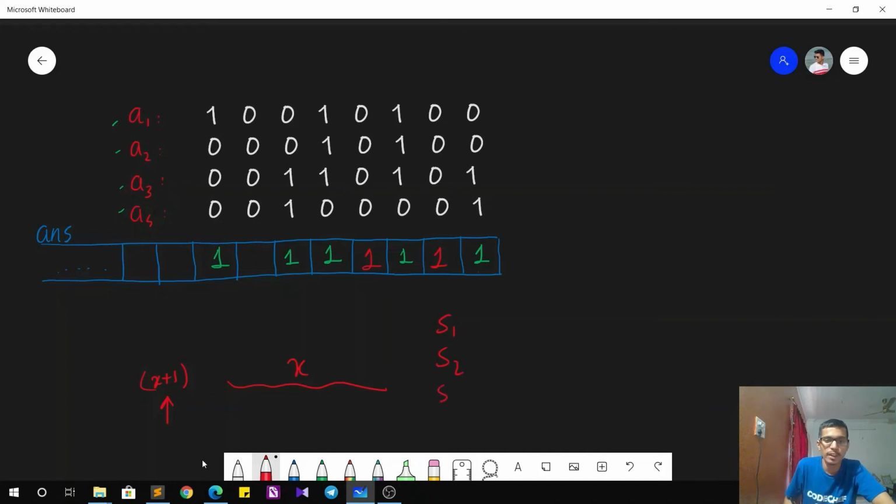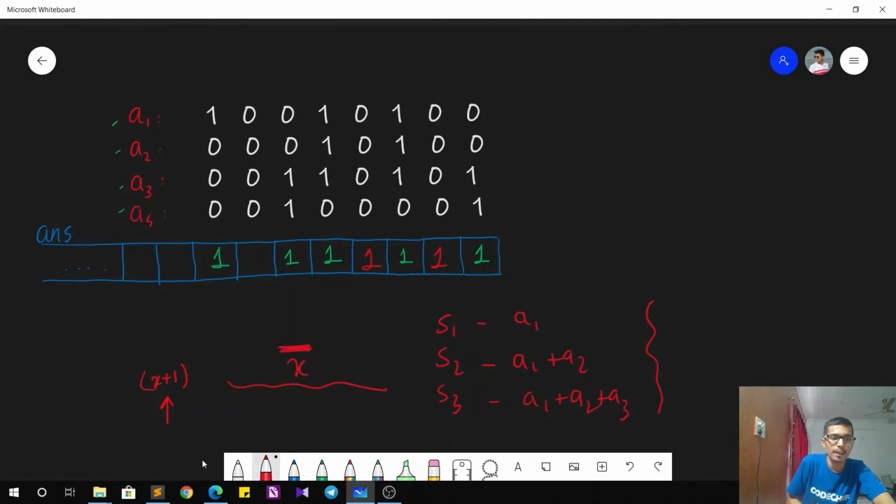So S1, S2, S3 is just the prefix sum of these x-bit numbers. That is, S1 is just A1, S2 is A1 plus A2, S3 is A1 plus A2 plus A3.